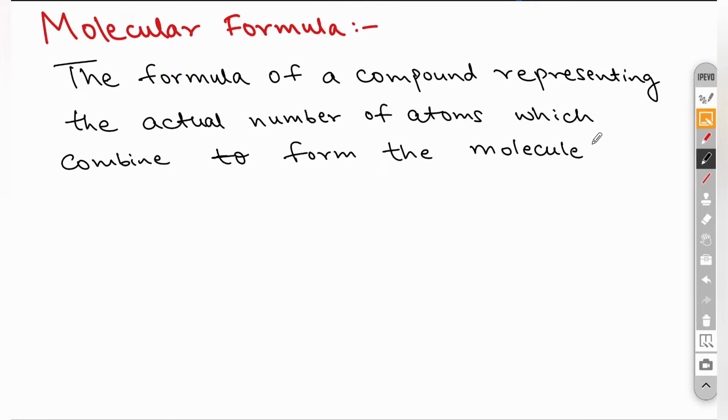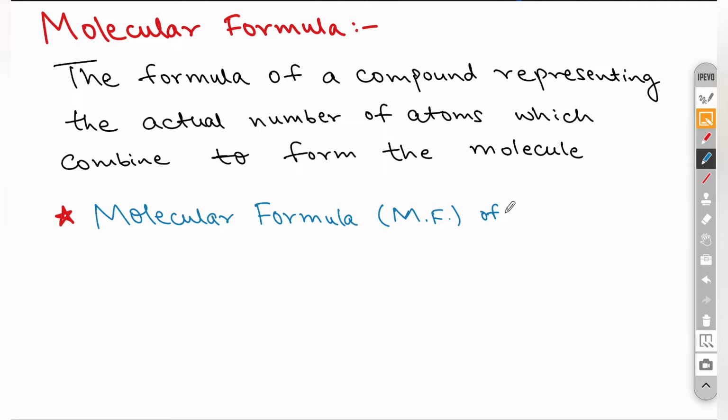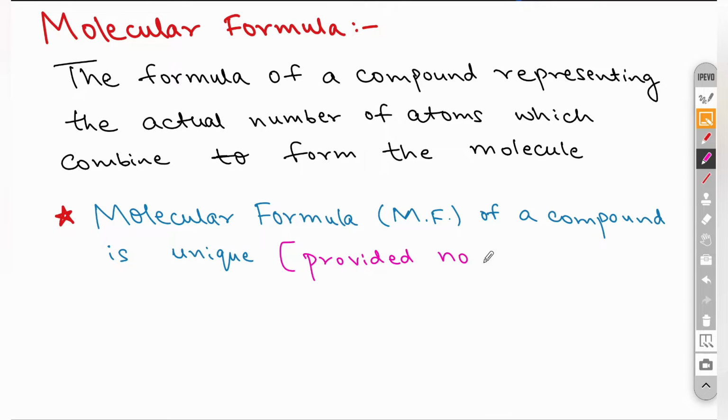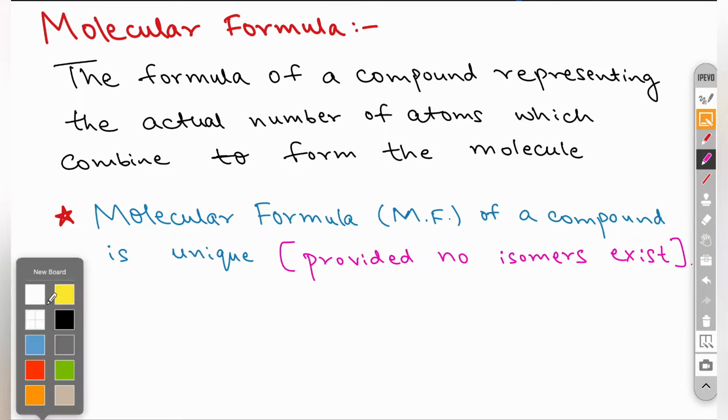Here we will write a note that molecular formula of a compound is unique, provided no isomers exist. Now we will see examples.